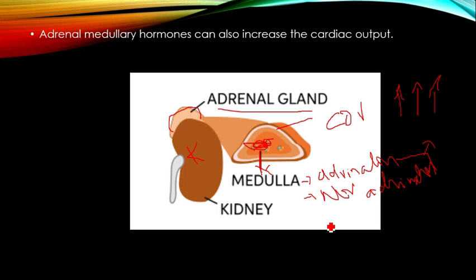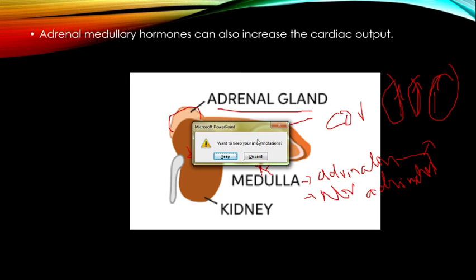Then the adrenal gland, which is present above the kidney, is also called the suprarenal gland. The cross section of the adrenal gland shows two parts, the outer cortex and the inner medulla. The medulla region produces two types of hormones, adrenaline and noradrenaline. Adrenaline is also called epinephrine, and noradrenaline is also called norepinephrine. Adrenaline and noradrenaline increase the blood pressure, increase the blood flow from the heart to the body parts, and also increase the cardiac output. That is about the regulation of cardiac activity by the different mechanisms in the human body.